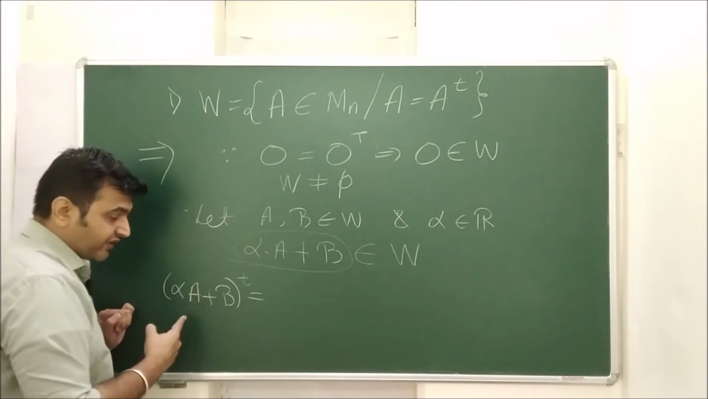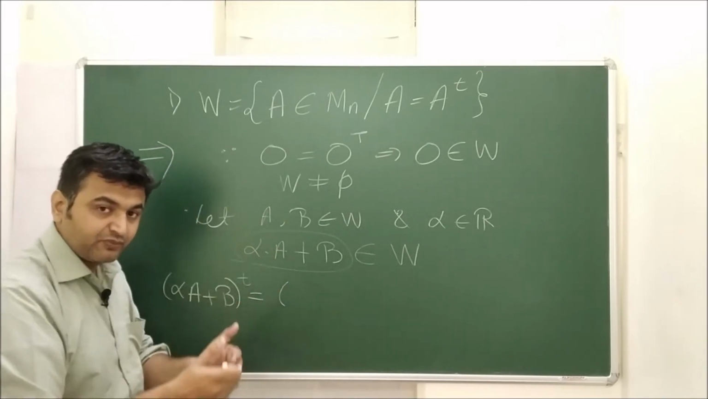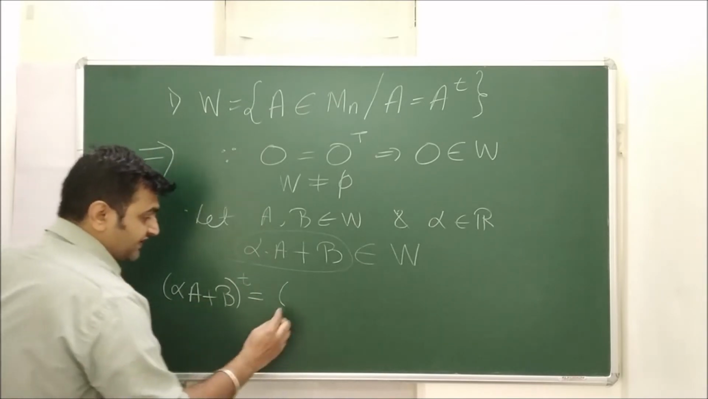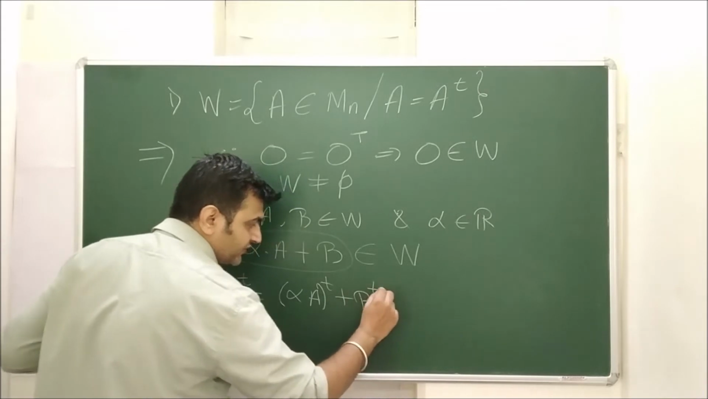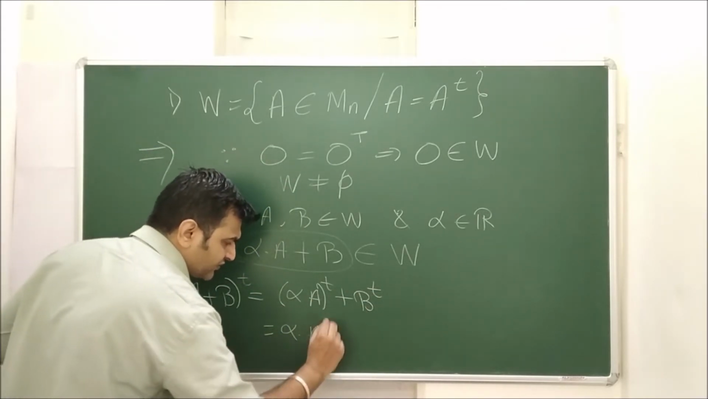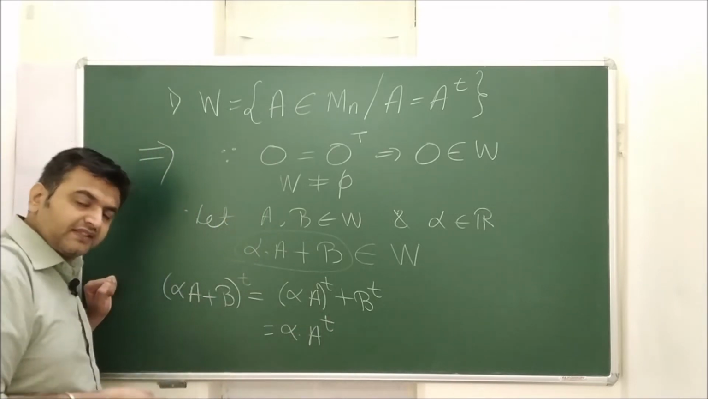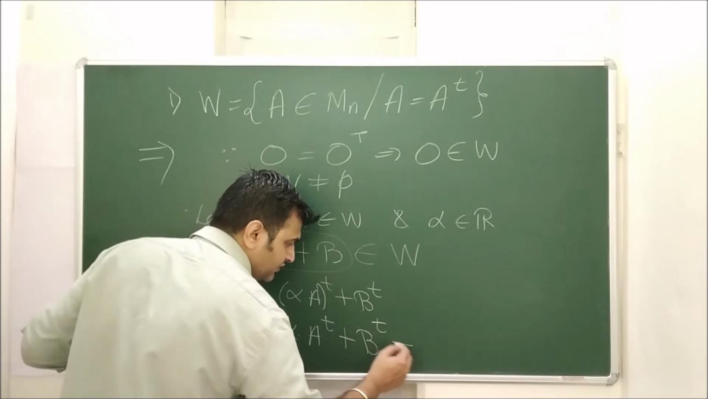By the property of transpose, what is x plus y the whole transpose? It is x transpose plus y transpose. So this is alpha A the whole transpose plus B transpose. But alpha is a number, so this is alpha into A transpose. Transpose of a number is the number itself. So this is alpha into A transpose plus B transpose.